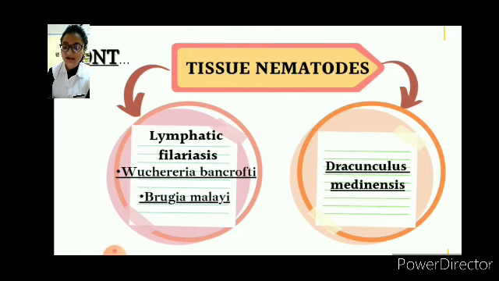First is lymphatic filariasis, that is Wuchereria bancrofti and Brugia malayi. Then comes Dracunculus medinensis, which is also known as Guinea worm.